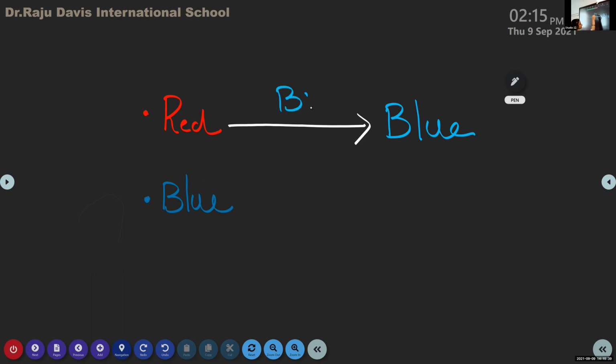That material is a base. If a red litmus paper is dipped in a base, then what happens? The red litmus paper turns into blue color.